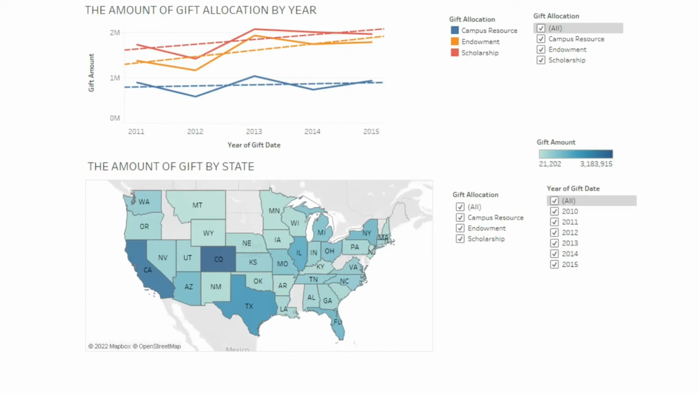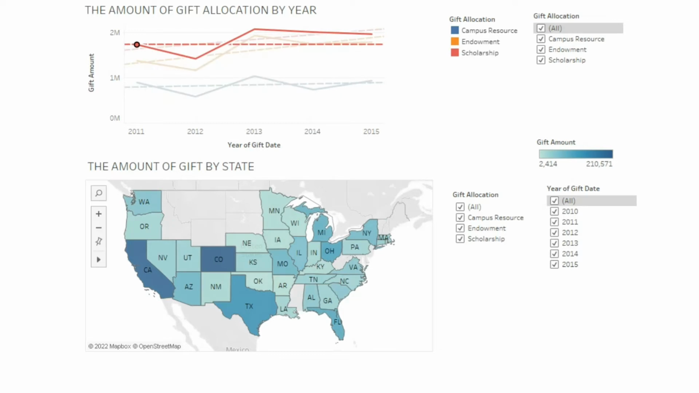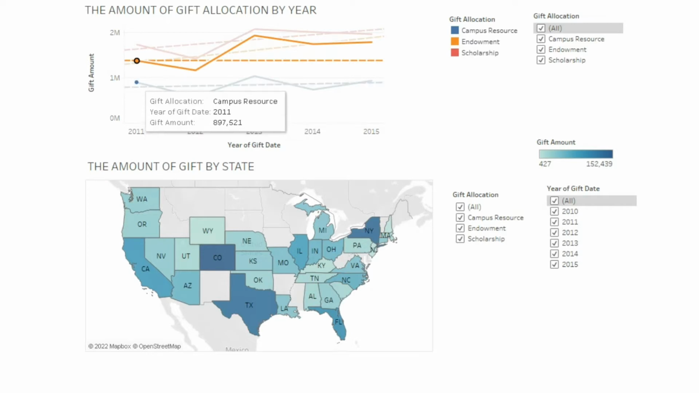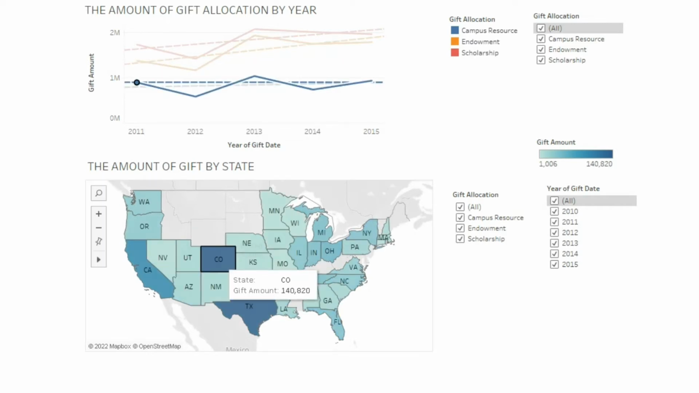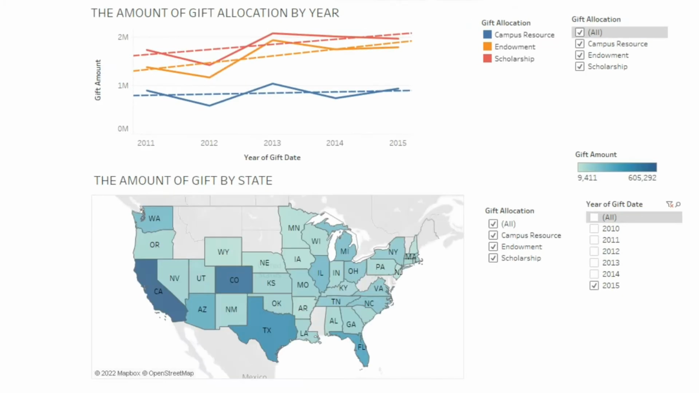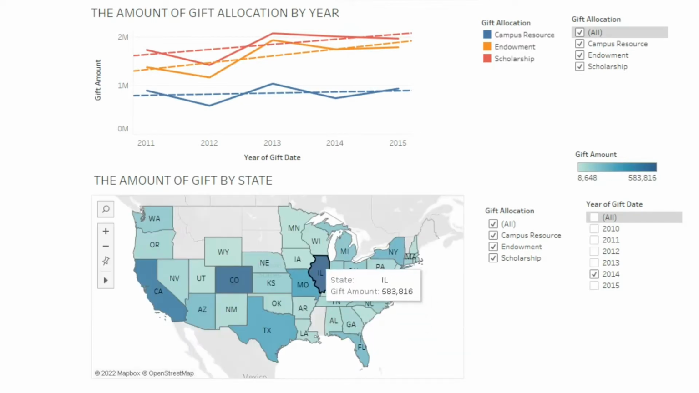Next is, what state makes the most donation based on each gift allocation? The answer is Colorado. For scholarship it is Colorado, for endowment it is Colorado, and for campus resource it is Colorado. The next is, what state made the most donation in 2015? The answer is Canada. What state made the most donation in 2014? The answer is Illinois.